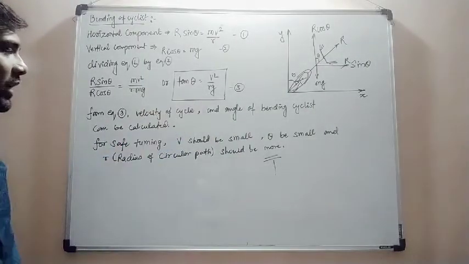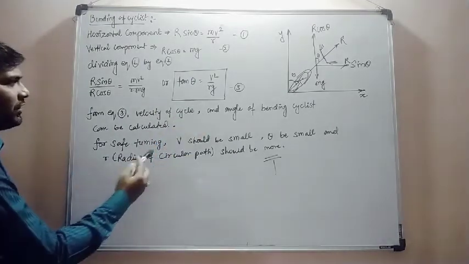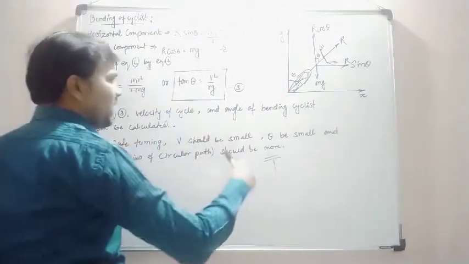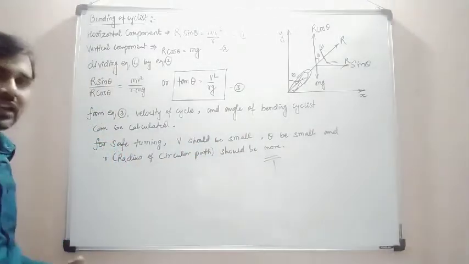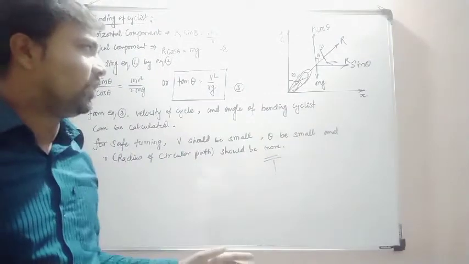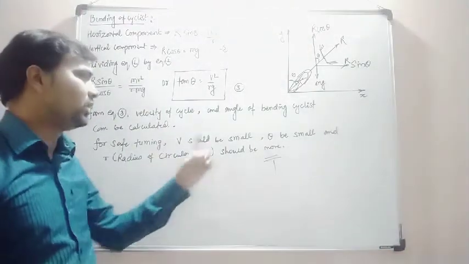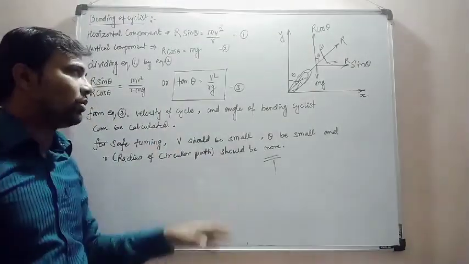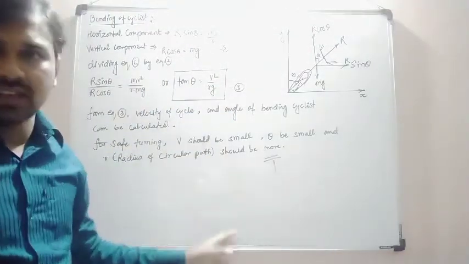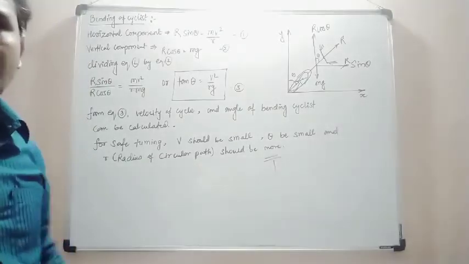To make a good safety statement, what we have to say is that for safe turning, v should be small. In this equation, v should be small, theta should be small, and r should be more, so that when a cyclist takes a turn on a road, the cyclist will not get hurt or fall down while taking a turn. For that, v should be small, theta should be small, and r should be more. So with the help of this, we are able to find out how a cyclist or a motorcyclist takes a turn while moving in a circular path, moving on a circular road.